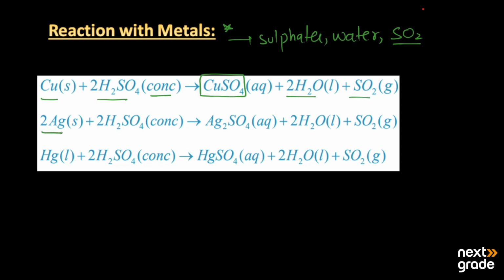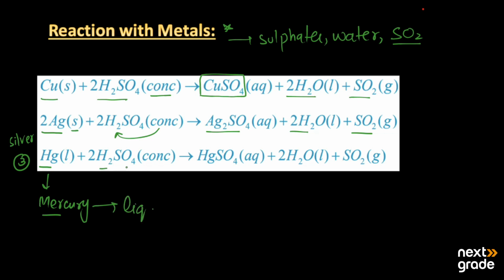Then we talk about silver, Ag. It is present in the solid state. When concentrated sulfuric acid comes in contact with this silver, it produces silver sulfate, water, and sulfur dioxide. The third reaction is with mercury, Hg. This is mercury, also the only metal which is in the liquid state. It reacts with the sulfuric acid and produces mercuric sulfate, water, and sulfur dioxide. So these products are common, the water and sulfur dioxide, when it reacts with the metals.